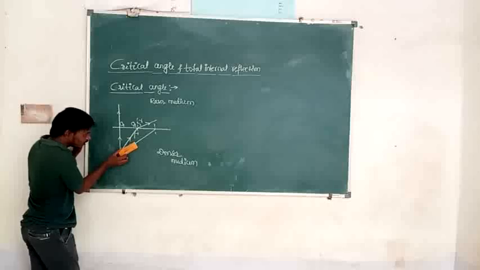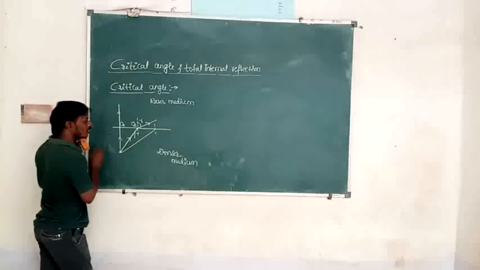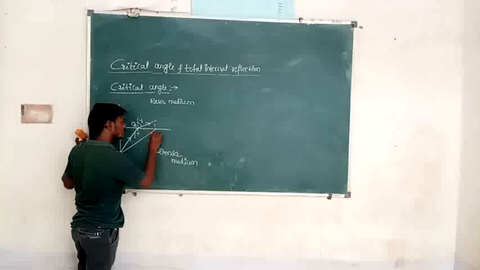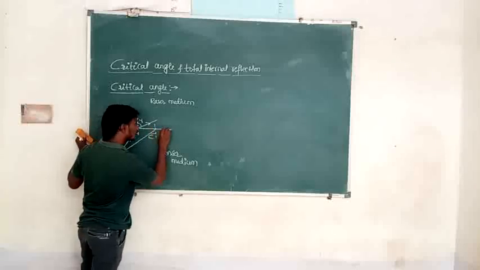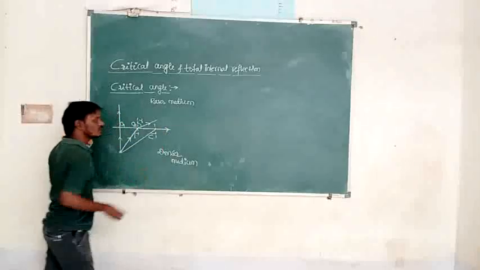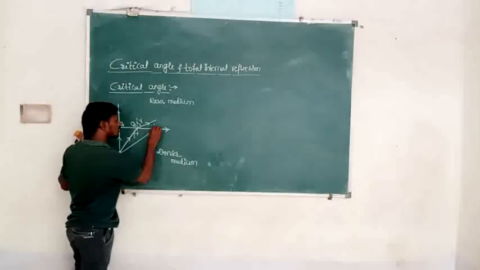Again I will increase the angle of incidence like this. As the angle of incidence increases, if that angle of incidence is equal to the critical angle, the refracted ray grazes along the surface. Then the angle of refraction becomes how much? 90 degrees.